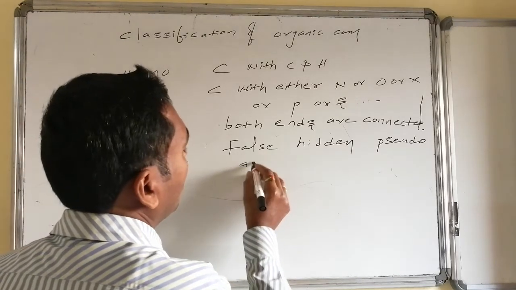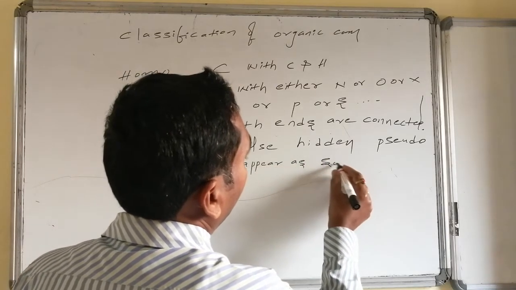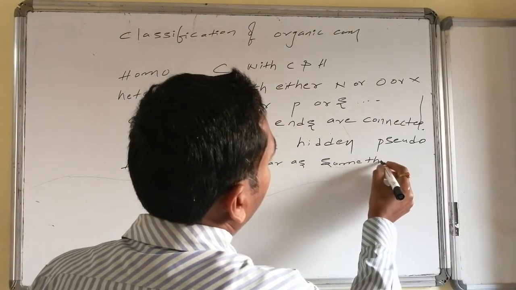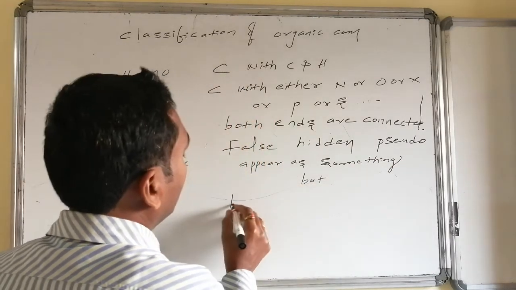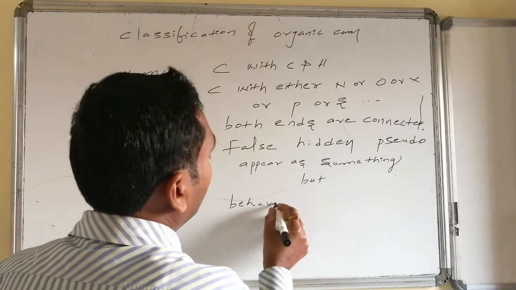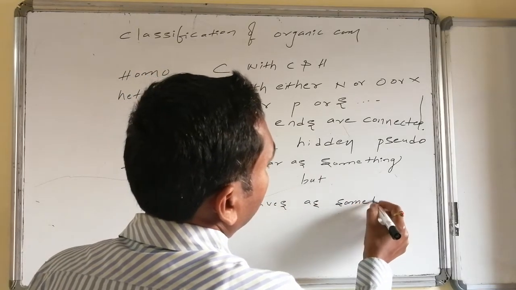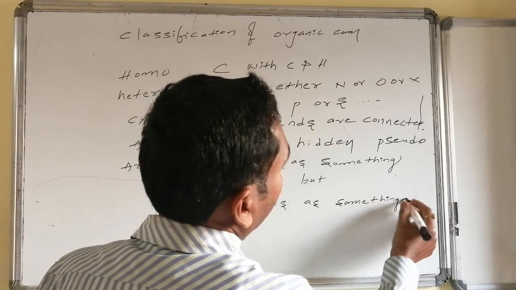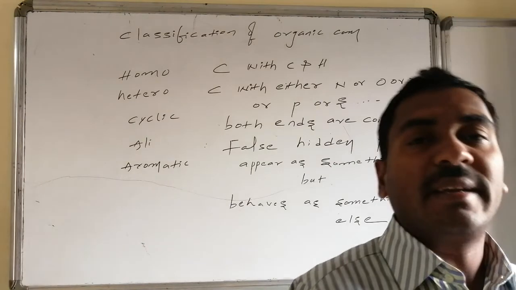That is, they appear as something but behave as something else. All of these compounds are said to be alicyclic compounds.